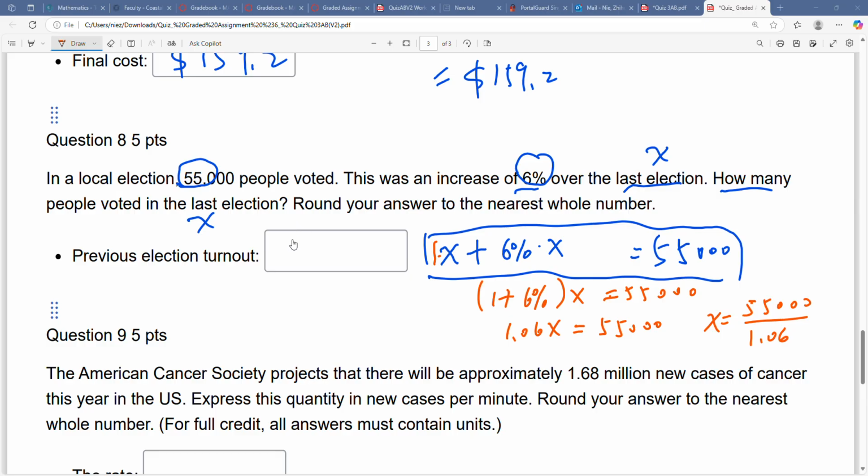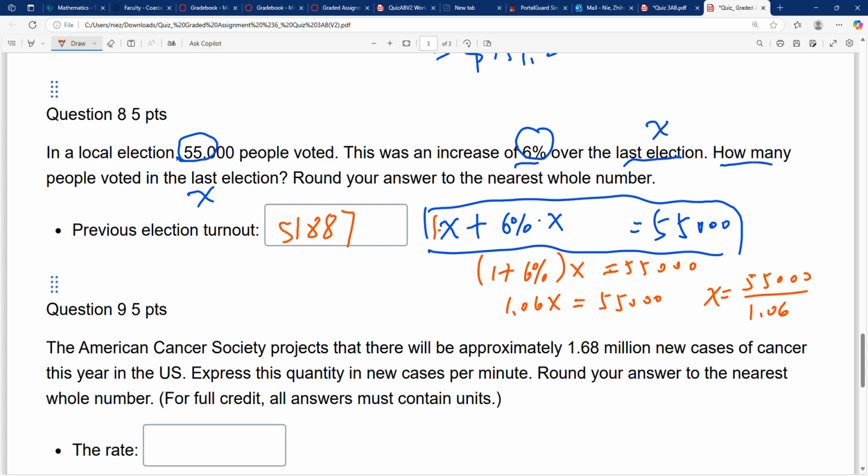Let's use this: 55K divided by 1.06. You see, this is the value: 51887.